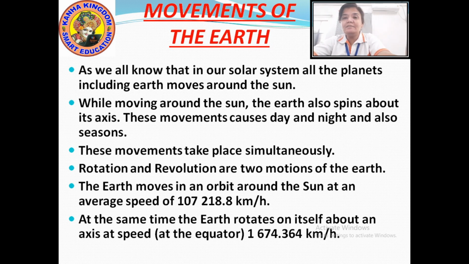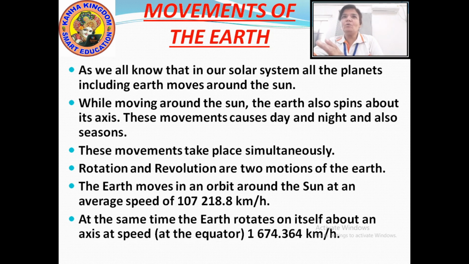And while moving around the sun, the planets, including the earth, also spin on their axis. And these two movements are called rotation and revolution.